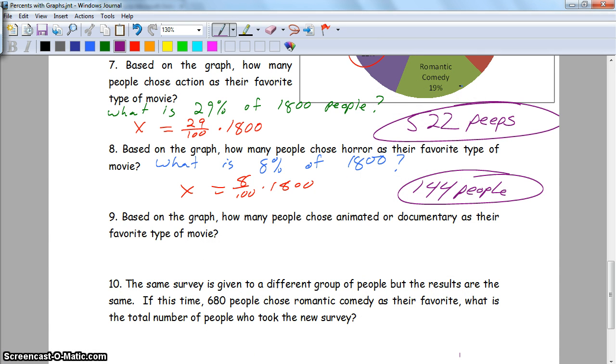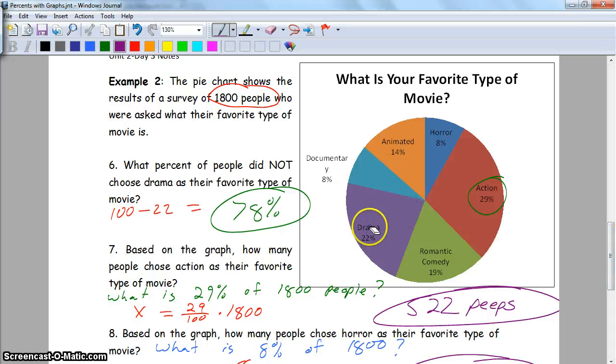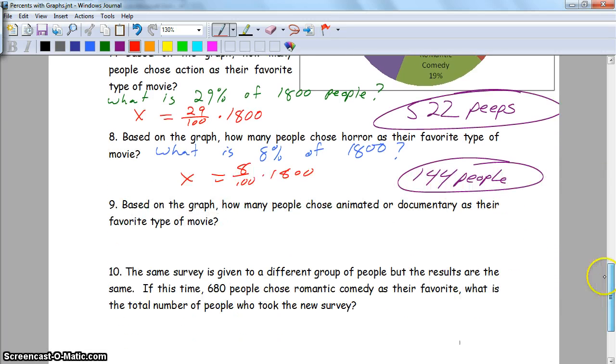Number 9 says, based on the graph, how many people chose animated or documentary? All right, so animated or documentary, that's a total of 8% and 14%, so that's 22%. So the question is, what is 22% of 1,800?